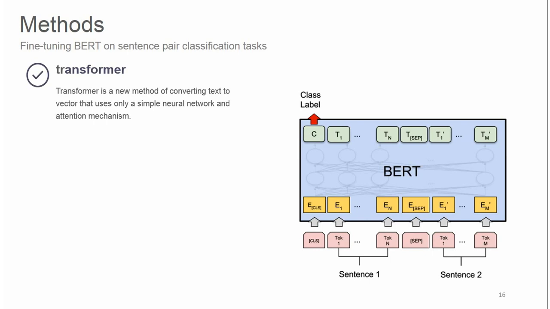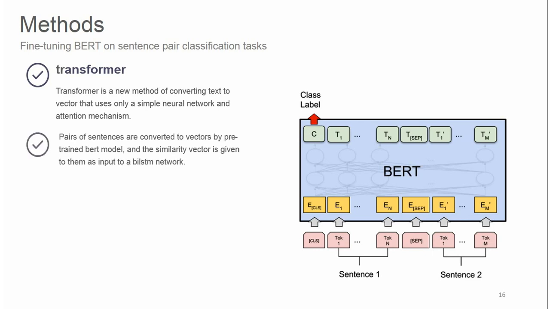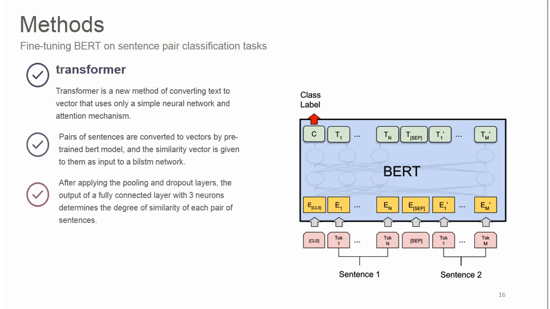In the structure of the BERT method, a transformer is used. Transformer is a new method of converting text to a vector that uses only a simple neural network and an attention mechanism. In this architecture, pairs of sentences are converted to vectors by pre-trained BERT models, and the similarity vector is given to them as input to the LSTM network. After applying the pooling and dropout layers, the output of a fully connected layer with 3 neurons determines the degree of similarity of each pair of sentences.